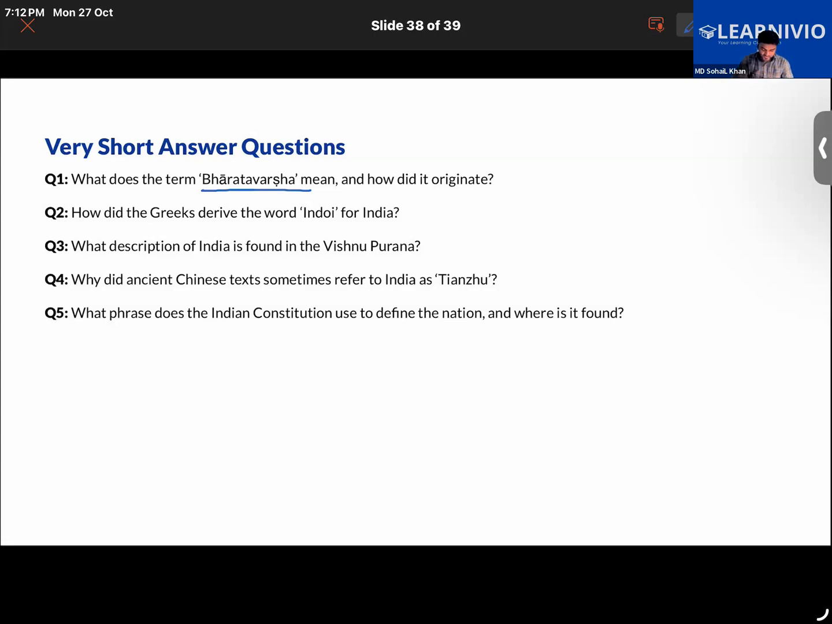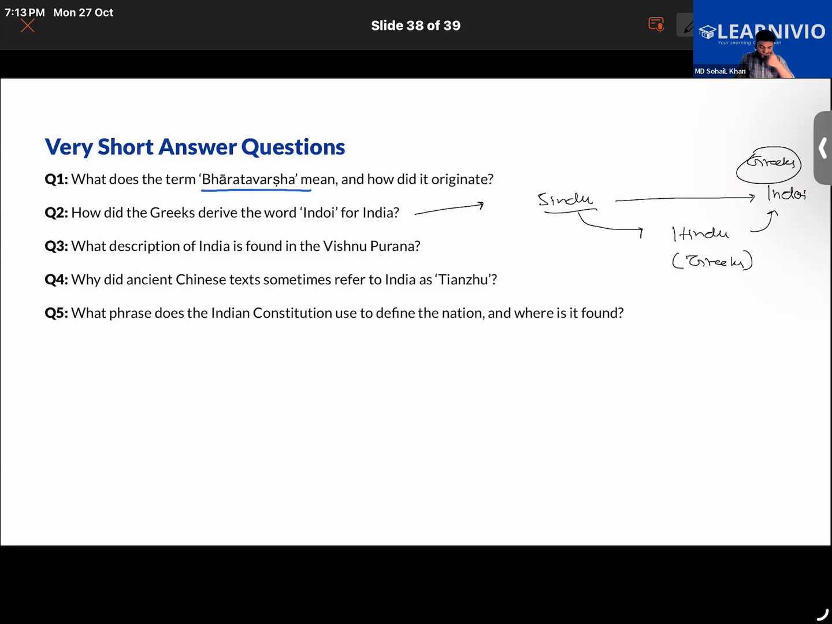So we have to answer it in proper chronology. First, the word Sindhu was converted into Hindu by the Persians. Then Indoi was derived from it, and Indoi was adopted by whom? By the Greeks, you should be saying.